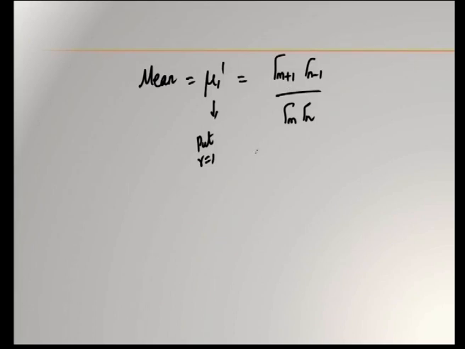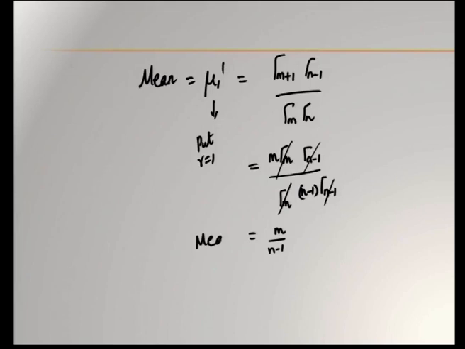So, how to write? Gamma m plus 1 can be written as m gamma m, and gamma n minus 1 cannot be reduced. Even if it is reduced, it is not useful for cancelling. Therefore, I will reduce gamma n. Gamma m is written as it is, so that you can cancel, and gamma n is written as n minus 1 into gamma n minus 1. So, this gamma m gets cancelled and gamma n minus 1 gets cancelled, and you have only m by n minus 1. This is the mean of beta distribution of second kind.